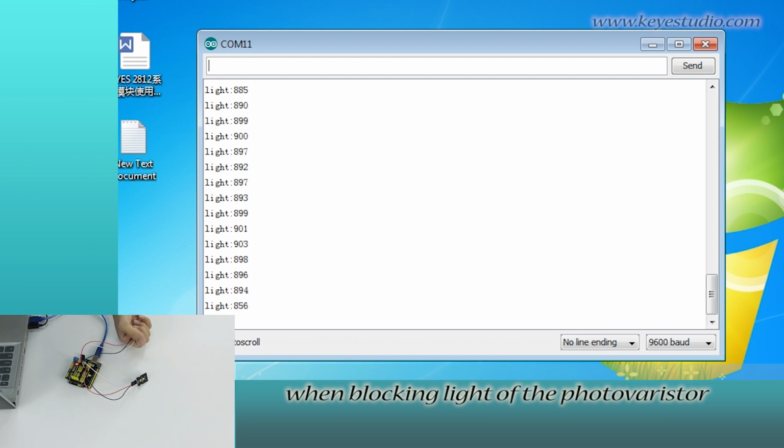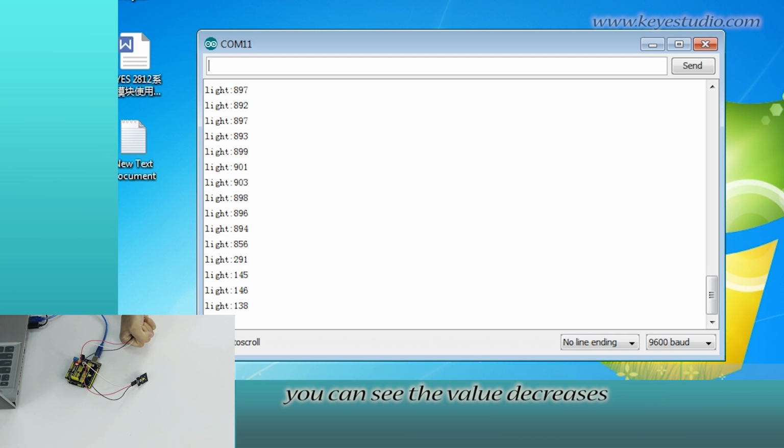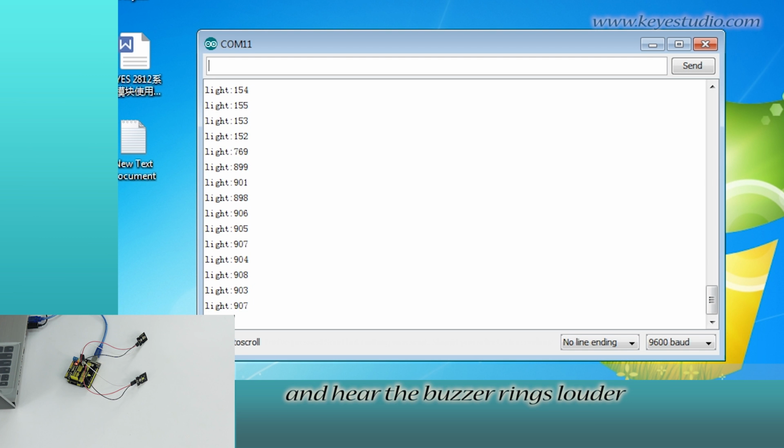When blocking light of the photovaristor, you can see the value decreases and hear the buzzer rings slighter. When the light is not bright, you can see the value increases and hear the buzzer rings louder.